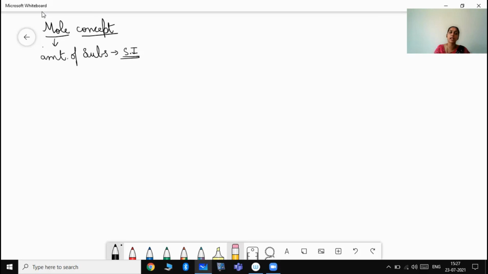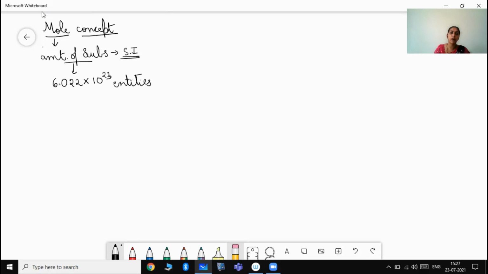It represents amount of substance. What is its value? Just like how 1 dozen is for 12 substances, 1 mole is the representation for 6.022 into 10 to the power of 23 particles or entities.